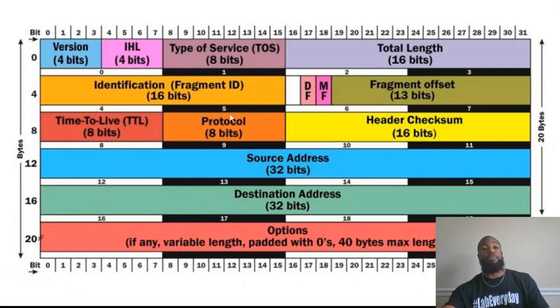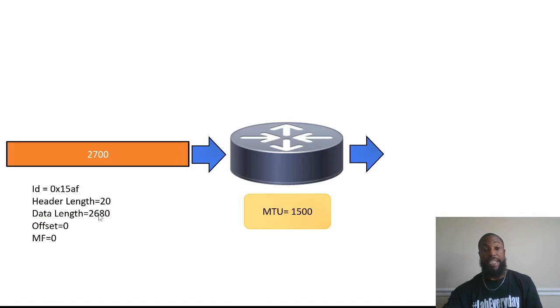Now, every IP packet, everything you send, anything you download, is gonna have the header, which is 20 bytes. As you can see on the right hand side, it's 20 bytes plus the data, which would be the payload. So whether it's your email or your image that you just sent somebody, you got the 20 bytes on the right hand side. That's the header. This whole thing right here is the header. And then you got the data length. So that's why we have the 20 and then the 2680, which gives us the 2700 bytes.